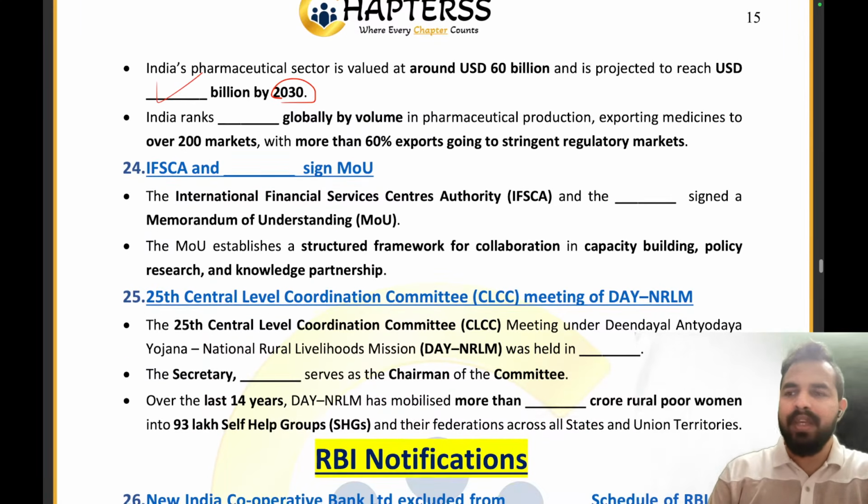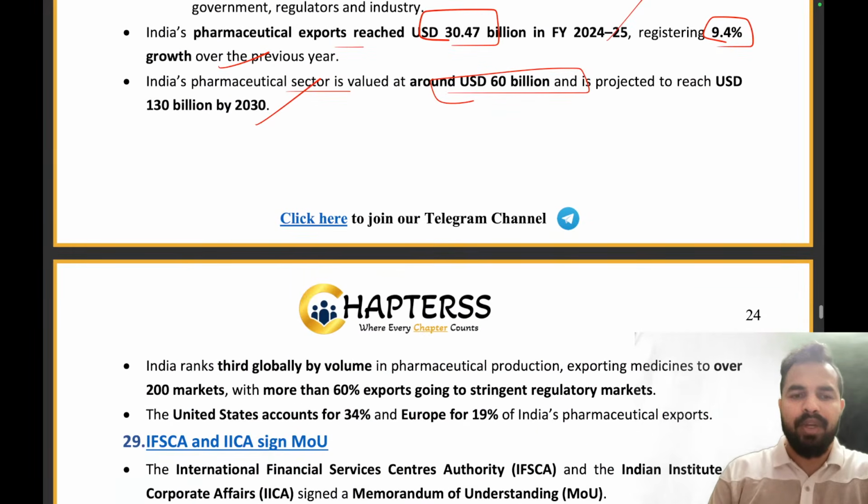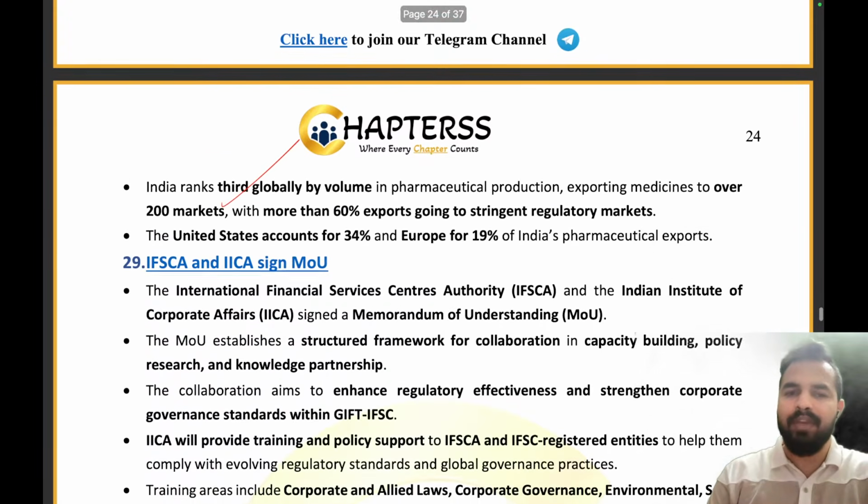Now, what is India's rank here? India is ranked third globally by volume in pharmaceutical production. So India is ranked third. So we missed this part. Now we have covered this.